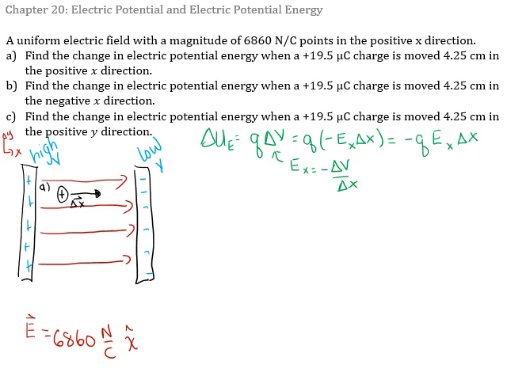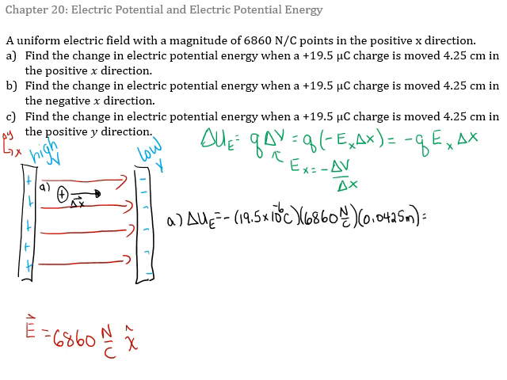So let's see what we've got going on here for part A. Our change in electric potential energy is minus Q, 19.5 times 10 to the minus 6, because micro, mu, means minus 6, times EX, that's the x component of the electric field, 6860 newtons per coulomb, times delta x, it moves 4.25 centimeters to the right, 0.0425 meters.